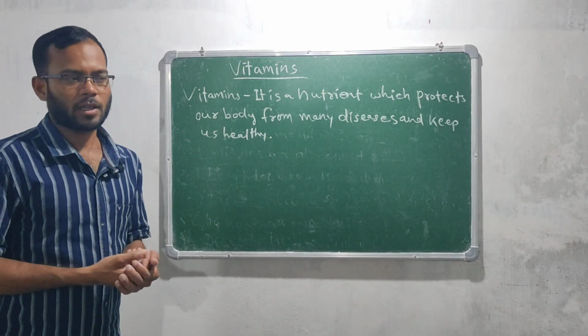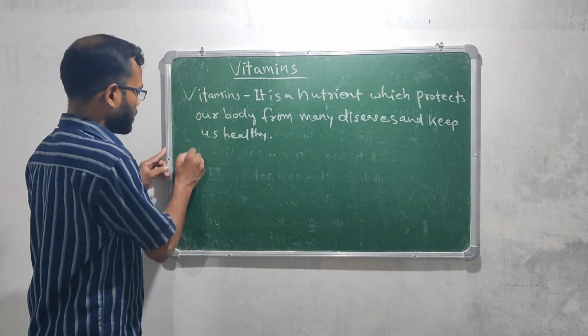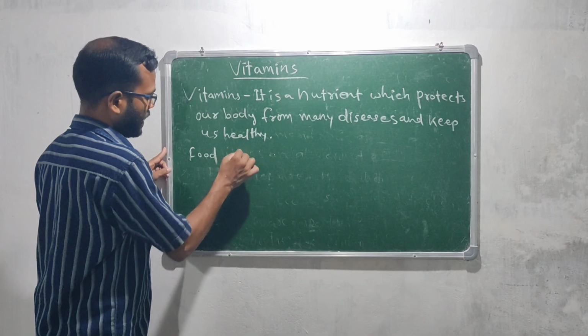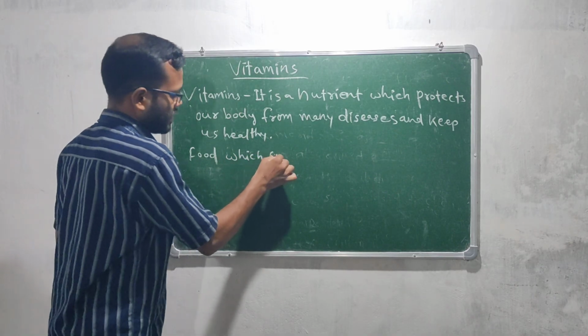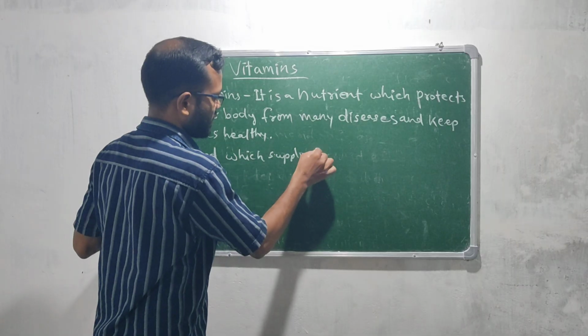So how do we get vitamin? From which food? The foods supply vitamin.